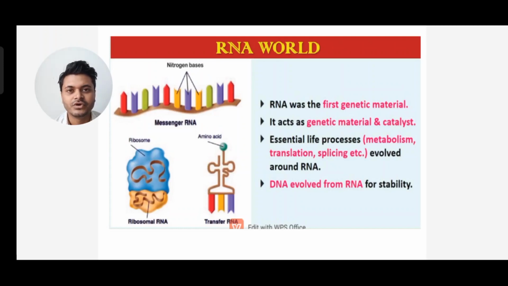DNA evolved from RNA for stability. You can see the nitrogen bases. So there are three different types of RNA. One is mRNA, that is messenger RNA. Next is ribosomal RNA, and third is transfer RNA, that is tRNA.